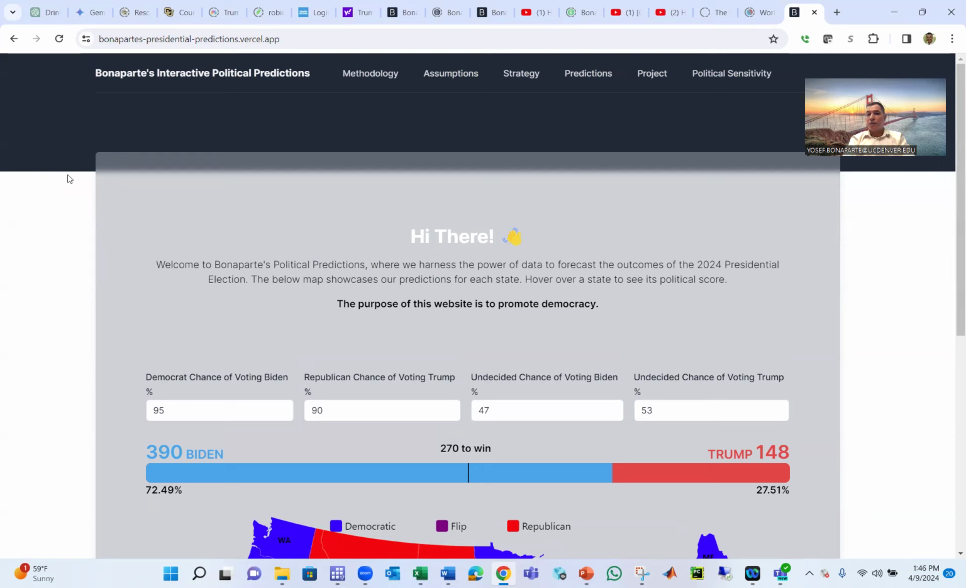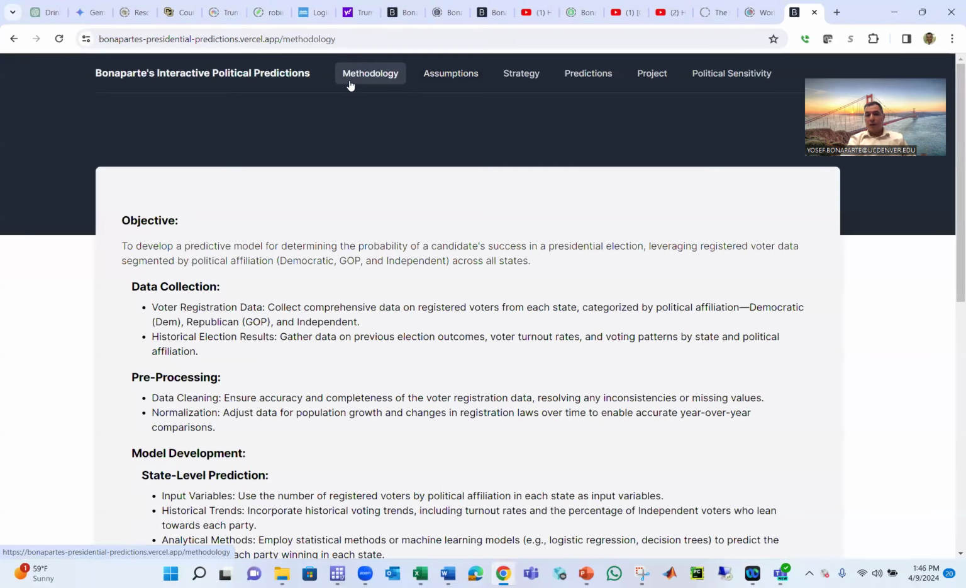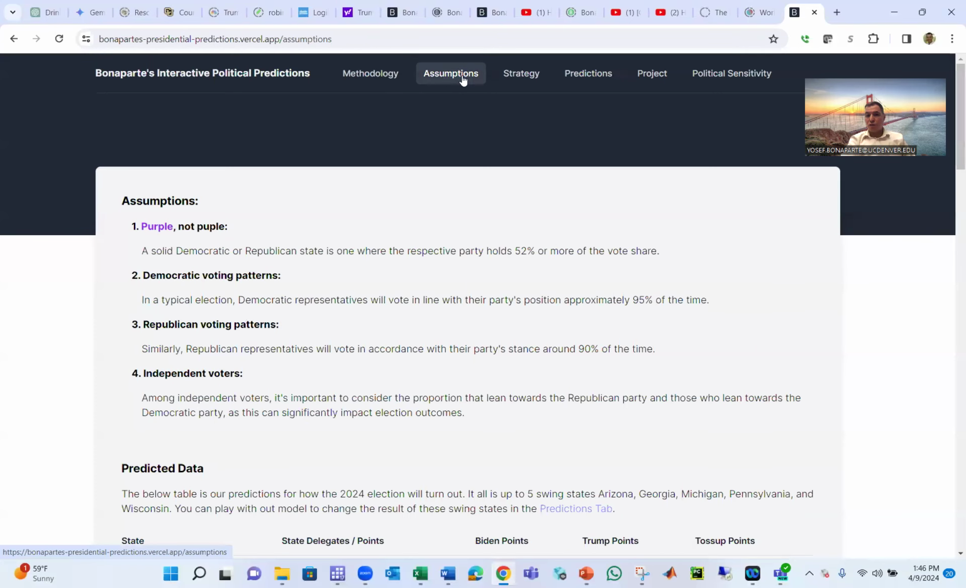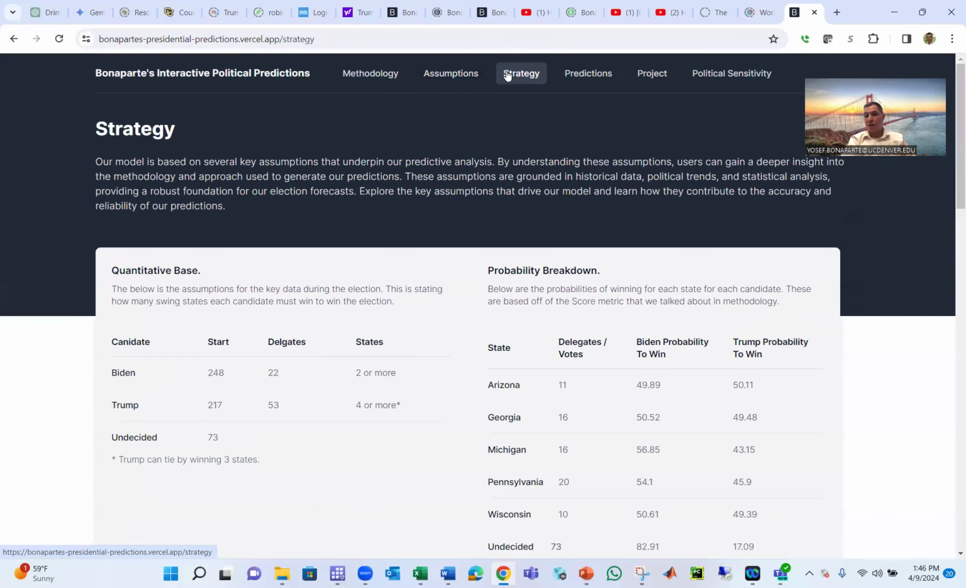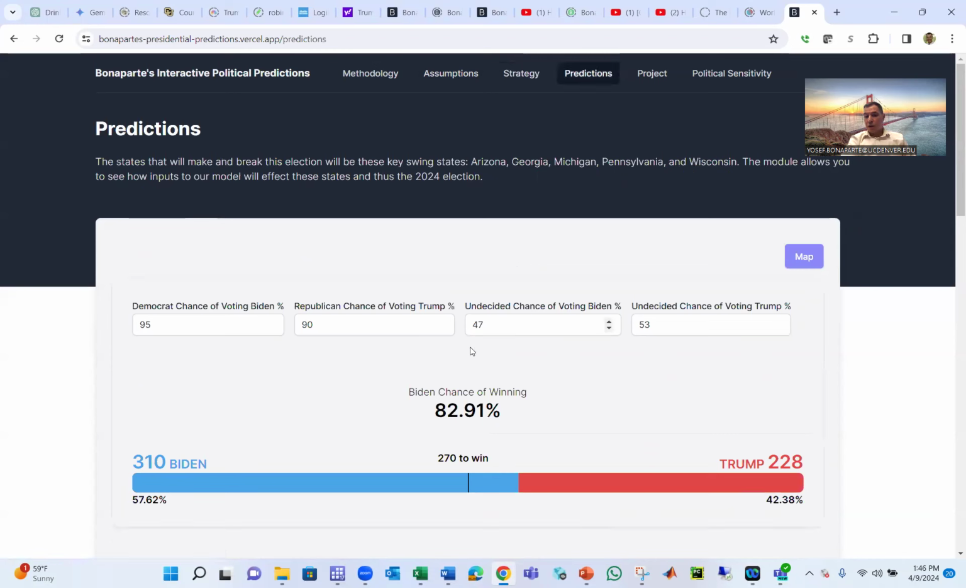I want American people to understand how we elect the president, how the process works, state by state, how they elected. Here I have the methodology, the assumption of my model, my strategy, who's going to be the next president. I also created the probability for Biden to be elected.